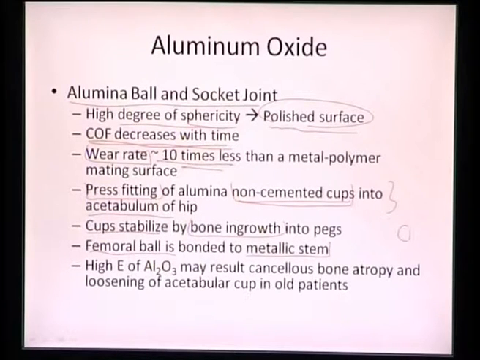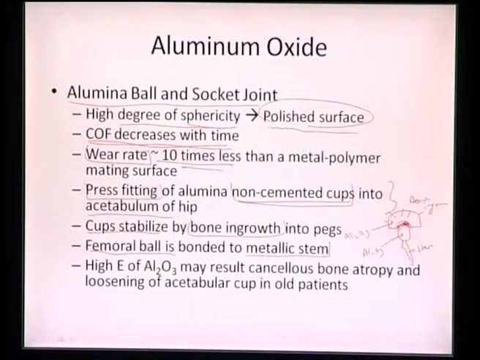So we have a ball, and then we have a femoral stem which joins it, and then we have the acetabular cup, which is fixed with bone ingrowth. The ball is made of aluminum oxide, Al2O3 ceramic, and the cup can also be Al2O3. In that manner we can achieve an alumina versus alumina interface at this location, and that will provide a very low coefficient of friction and a very low wear rate as well.